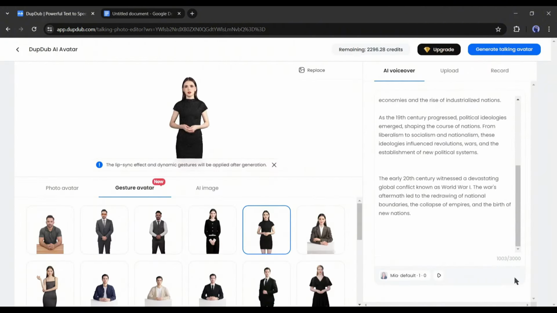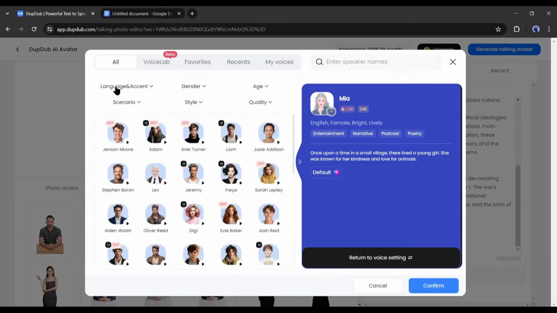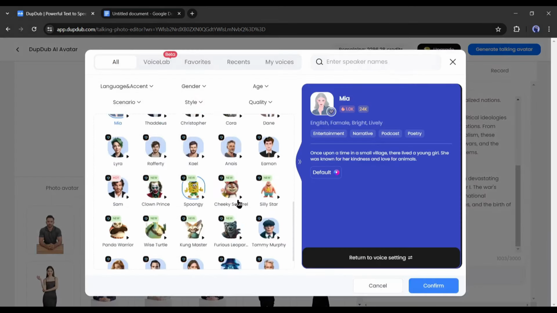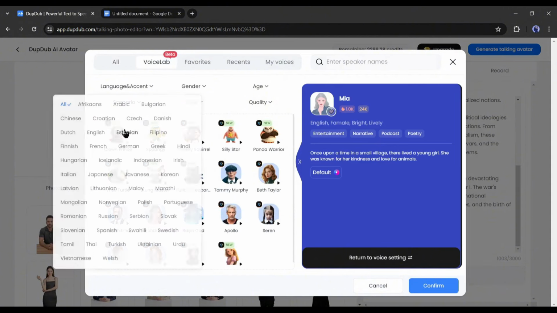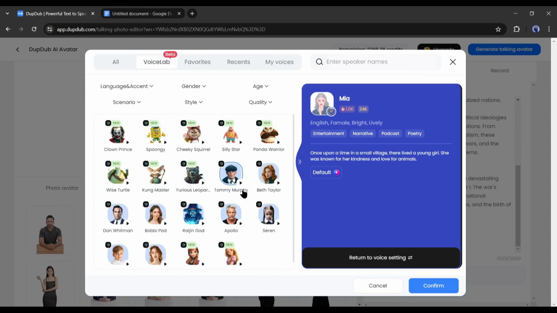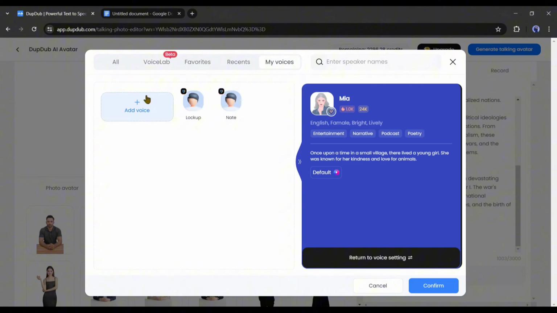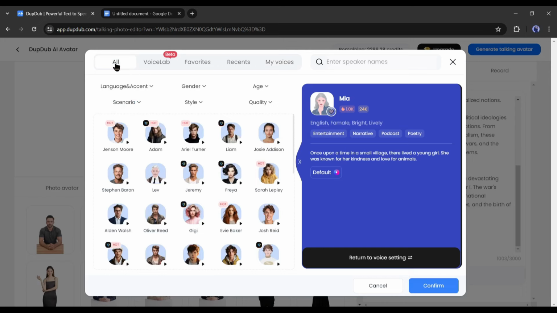After entering the script, click here to change the voice actor. Here you will find a vast number of voice actors. We have to find the best and perfect one. In the Voice Lab, you will find some famous celebrity voiceovers. You can even clone your own voice to generate voiceover in your own voice. Here you can notice 2 voice actors I cloned earlier. Today, I will use an ultra-realistic voiceover from Lockup.